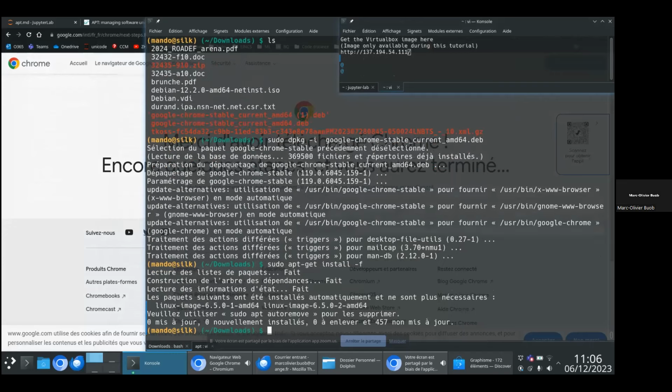Basically, what would have happened is that this first command would have failed, complaining because some dependencies were missing. You run this, and automatically it will install all the missing dependencies as well as Google Chrome. Here, my package is installed, and now you know how to install a Debian package that you have manually downloaded, even if it has complex dependencies.